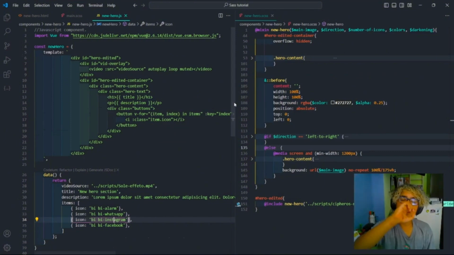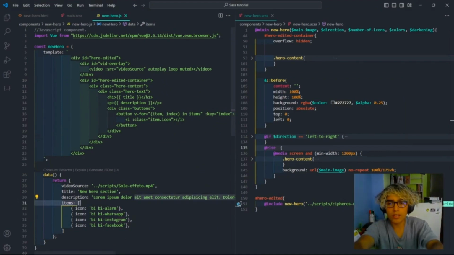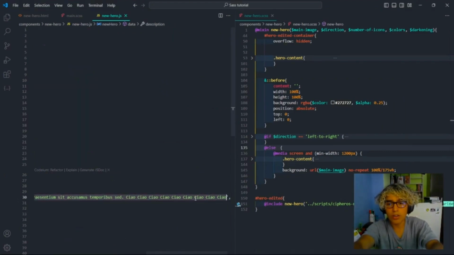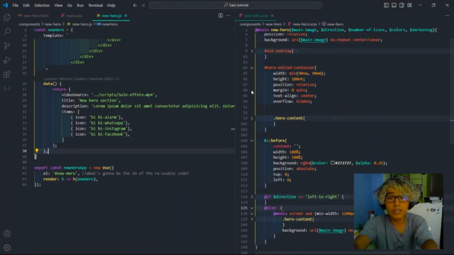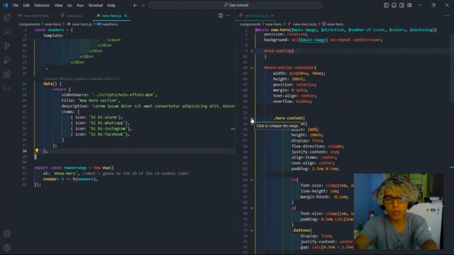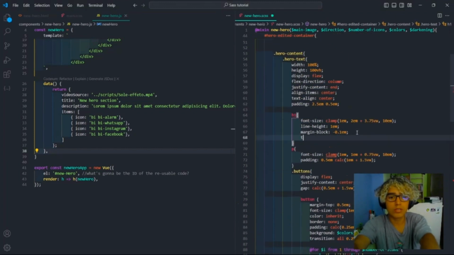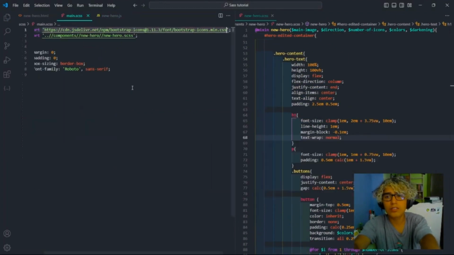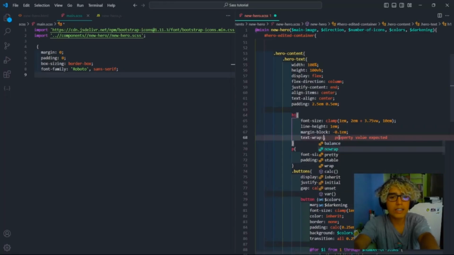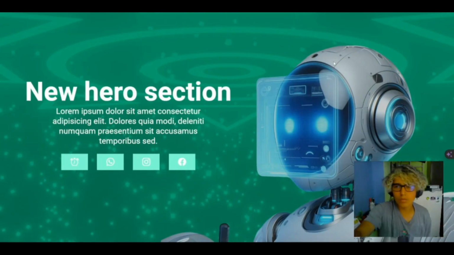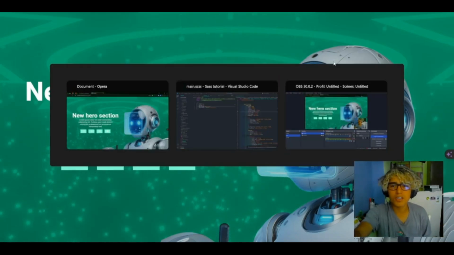We get this, and what we want is if the title has more than 12 letters, the size is going to be reduced a little bit. The same thing with the description, where we have a lot of text. We only require an attribute that is called text wrap. Yes, we must do over here text wrap normal. I guess that's the default value. Therefore, we're going to go onto balance, pretty, stable wrap. We're going to go onto pretty for now, and we're going to get something just like this, the new hero section, and that's all. That looks very good.